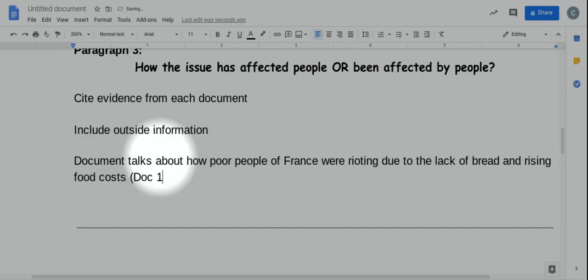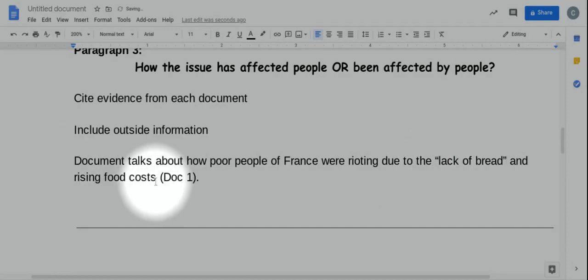And I'm going to go document 1. Now, if I pulled a specific quote from there, well, actually, lack of bread is a specific quote from there. So I'm going to take this and put that in quotation marks, because I'm pulling that directly from the document. Rising food costs, and then I cited the document here.